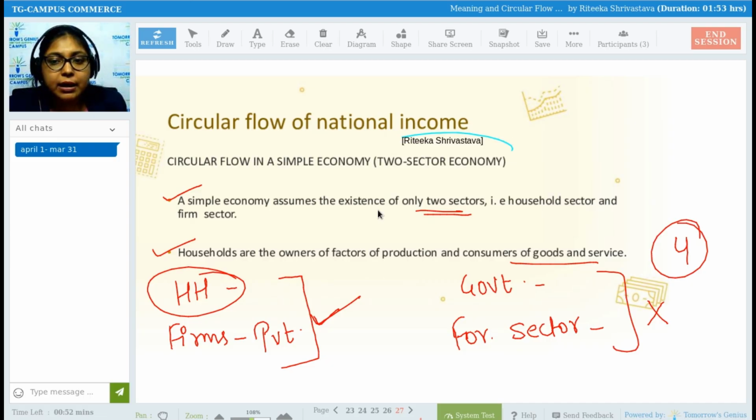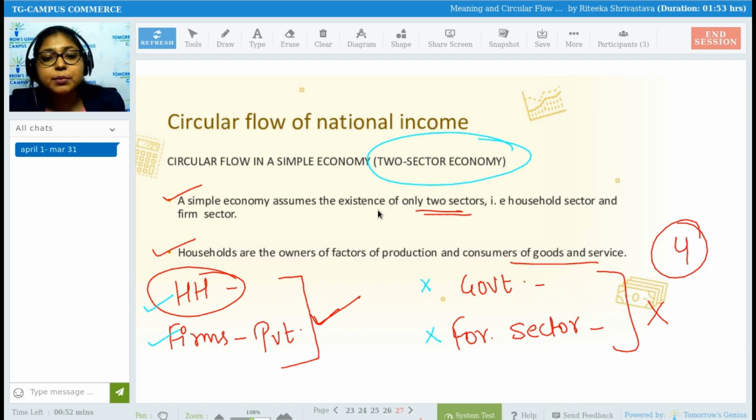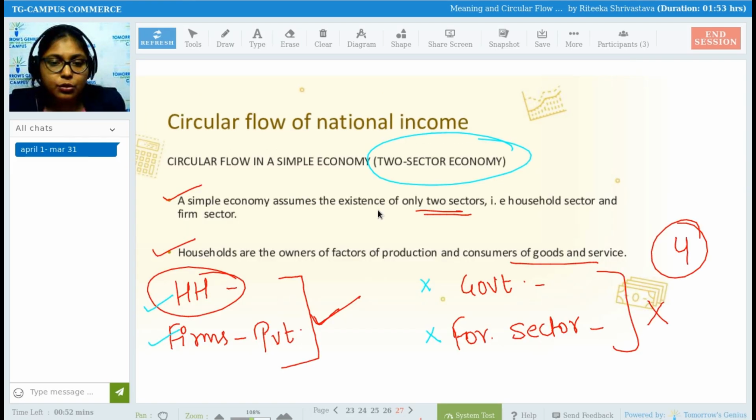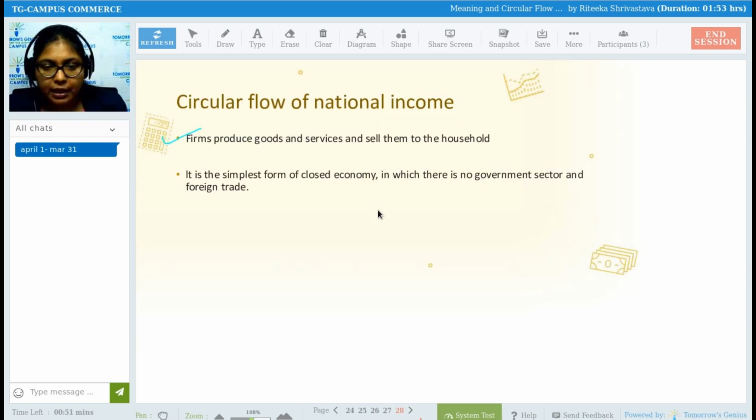When we study circular flow of national income under two-sector economy, we are going to assume that there are only two sectors, household and firm. So everything is getting exchanged between household and firms only. There is no involvement of foreign sector. Each and everything is getting exchanged between household and firms. So firms, household, we already understood. Households are termed as owners of factors of production because households are the people who provide the factors of production to the business, as well as they are termed as consumers of goods and services because they are going to consume the goods and services which are being produced in the economy.